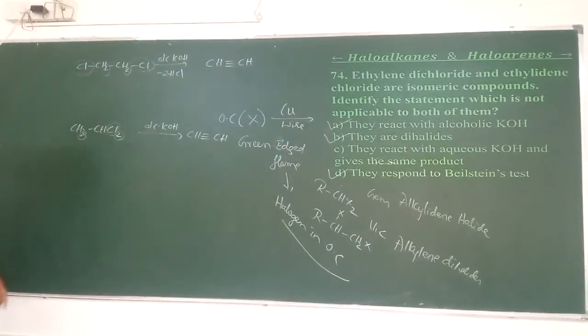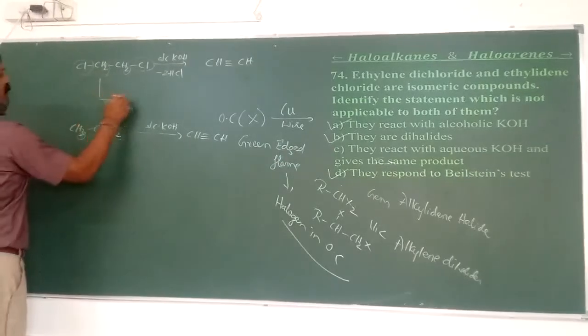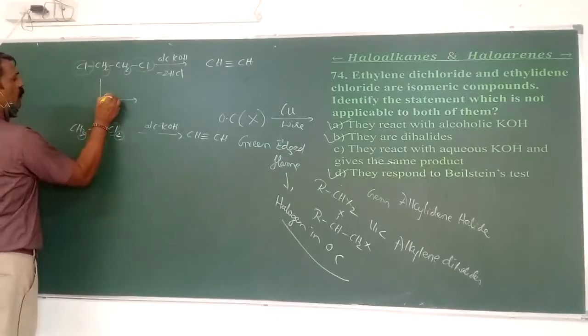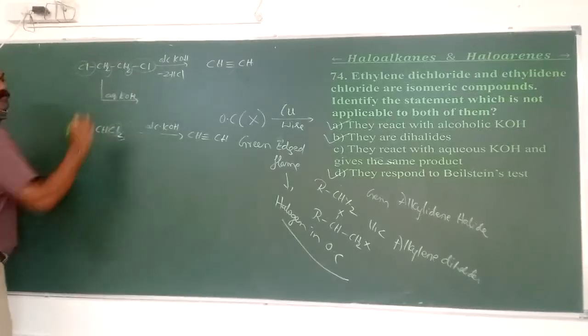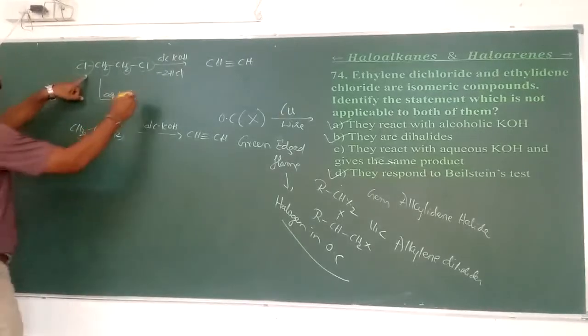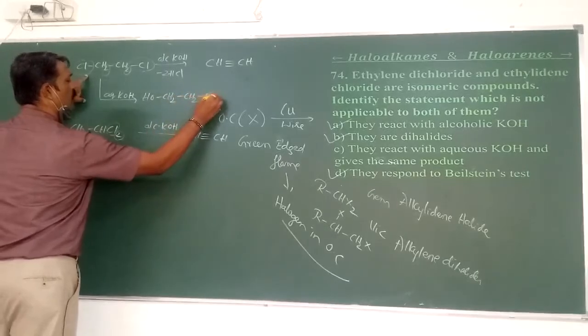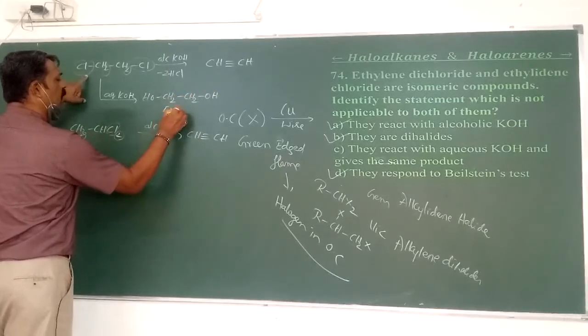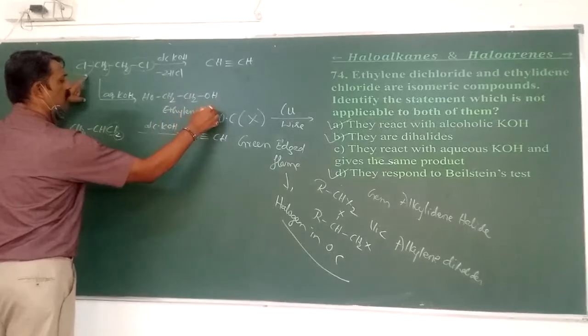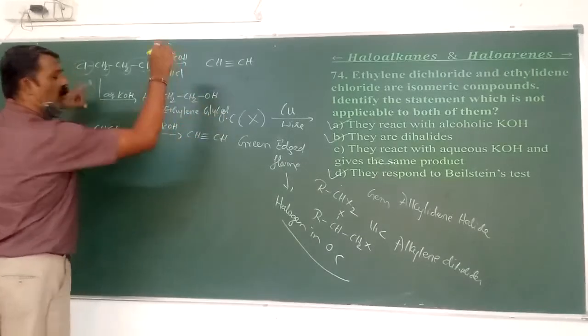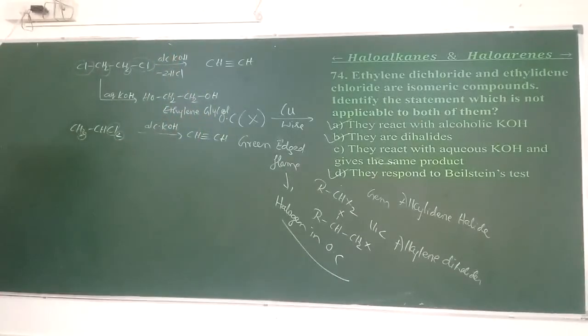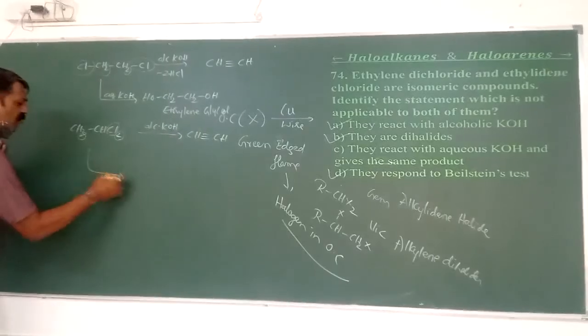Why is it so? What happens when this is made to react with aqueous KOH? Cl is replaced by OH. It is called ethylene glycol because dihydroxy compounds with respect to organic compounds are called glycols. What happens when the other is made to react with aqueous KOH?